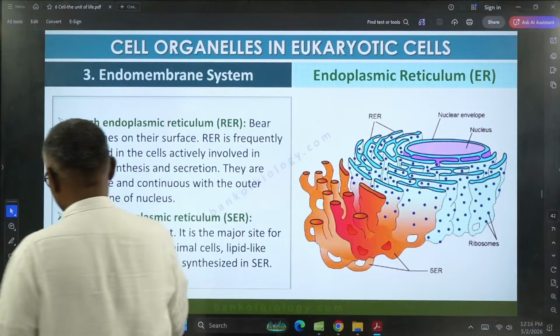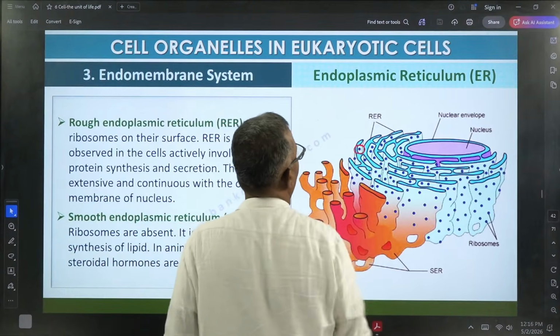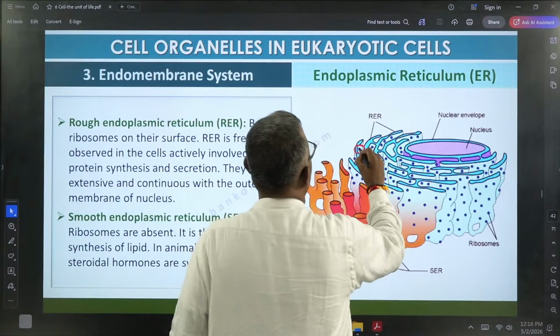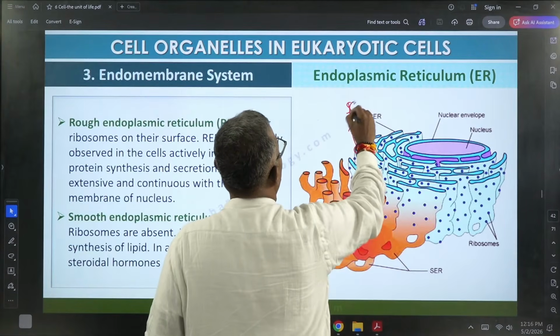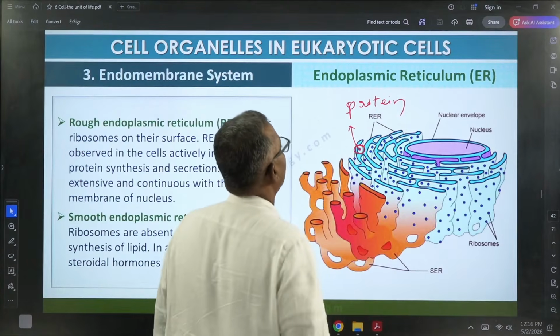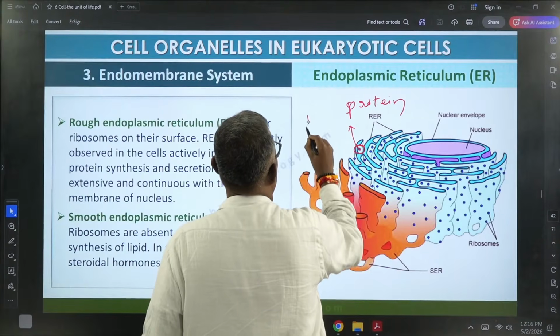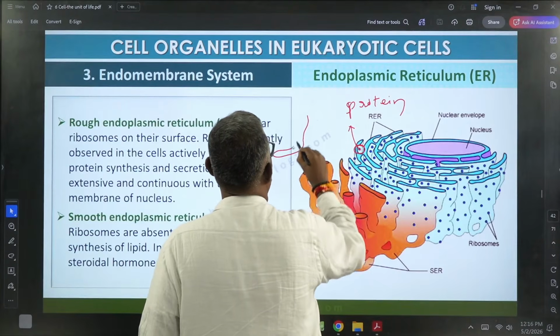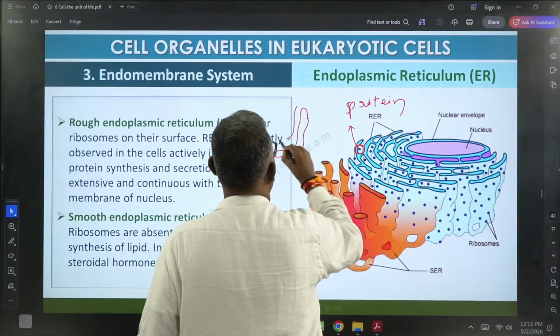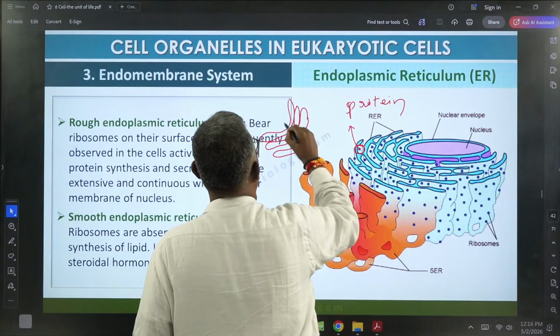Now listen to me. For example, it is a ribosome. This ribosome synthesized a protein. With the help of a ribosome, a protein is synthesized. Now this is the Golgi apparatus present in the cell.